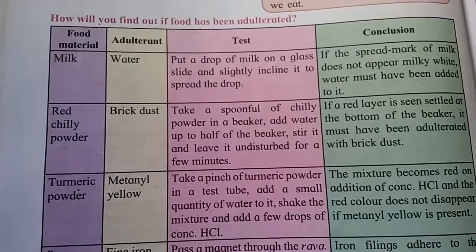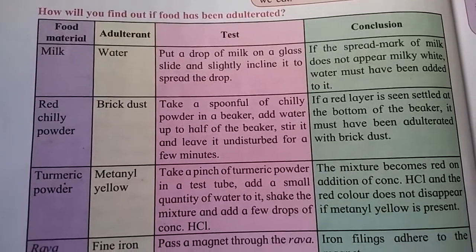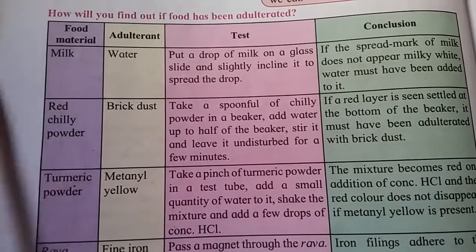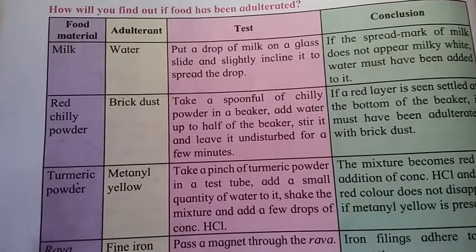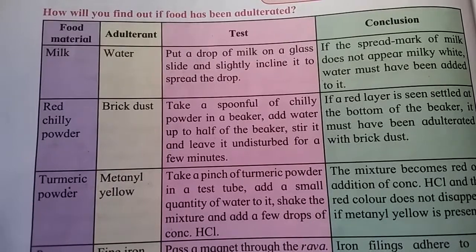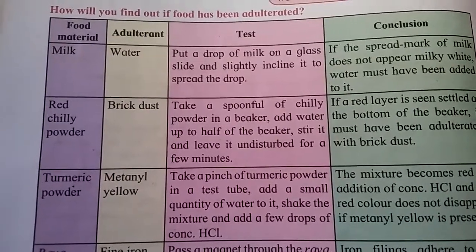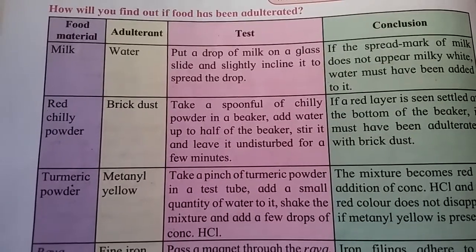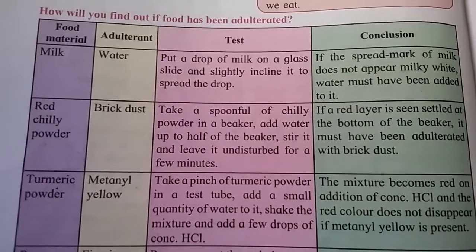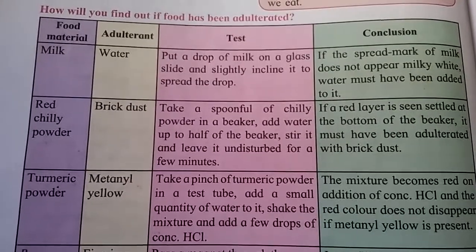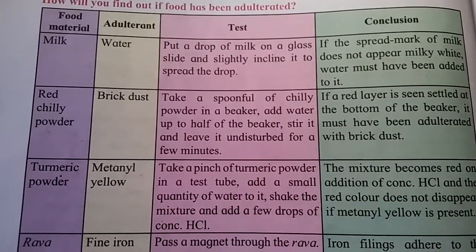See here, a chart is given. How will you find out if the food has been adulterated? First, milk. The adulterant is water. Test: put a drop of milk on a glass slide and slightly incline it to spread the drop. Conclusion: if the spread mark of milk does not appear milky white, water must have been added to it.